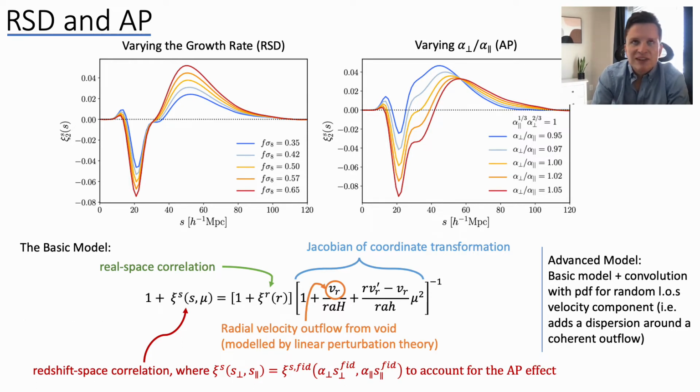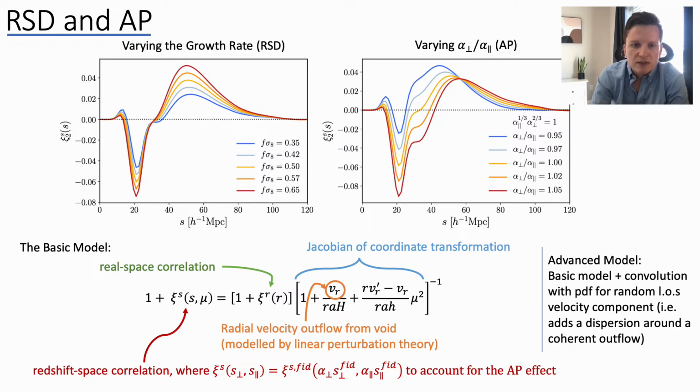A simplification of our model is shown below. The basics are that we have a redshift-space correlation function, which is our observable. We also have a real space correlation function on the right, without redshift-space distortions or the Alcock-Paczynski effect. So this real space correlation function is something that we measure from our catalogs. To map between the two, we use a Jacobian orthocoordinate transformation shown on the right.